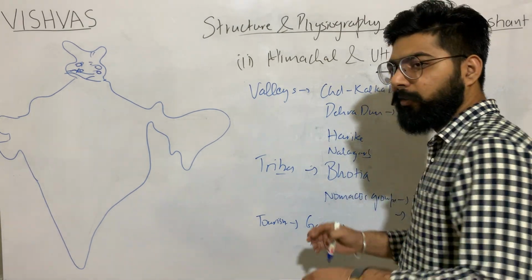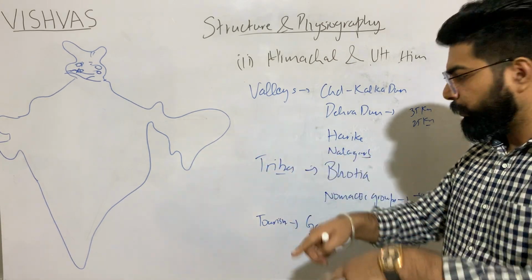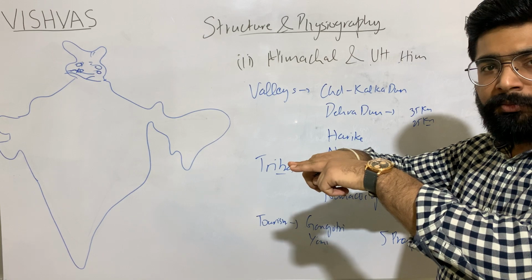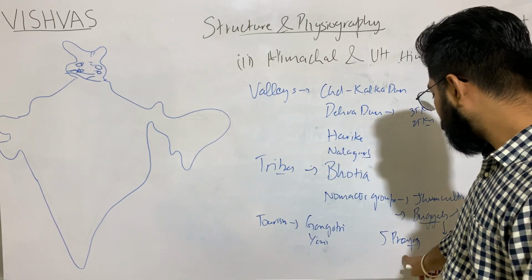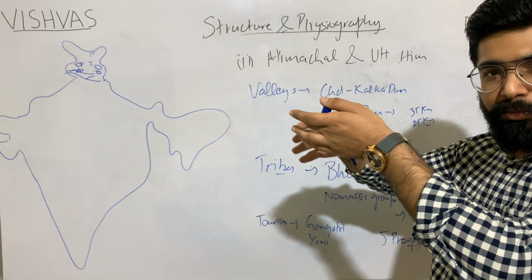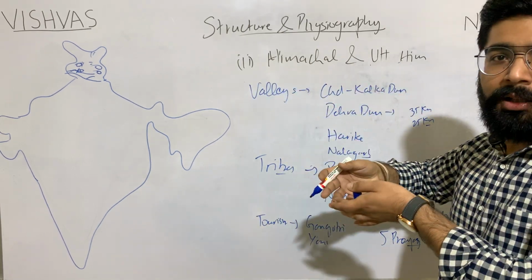Prayag is confluence of two rivers. Panchprayag is associated with the confluences of Ganga. Panchprayag means I am talking about the origin of Ganga. From Gangotri, from Yamunotri, Alaknanda, Bhagirathi,